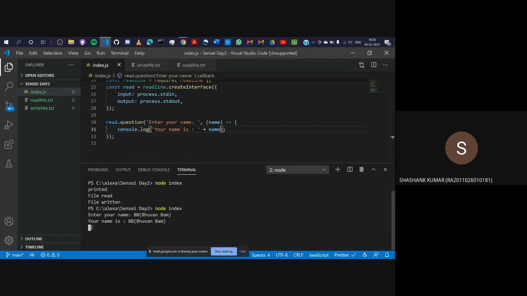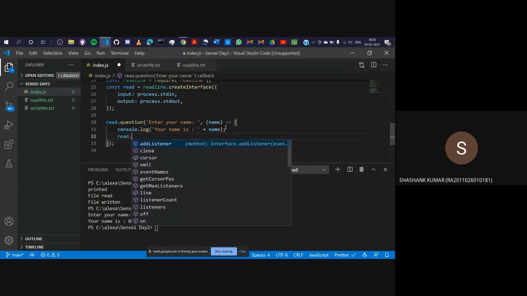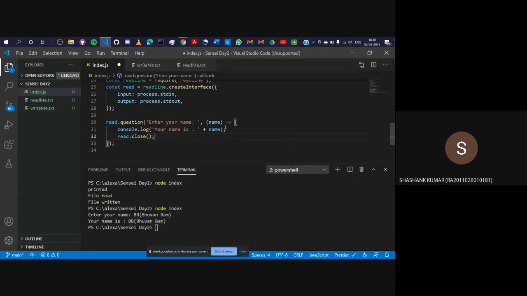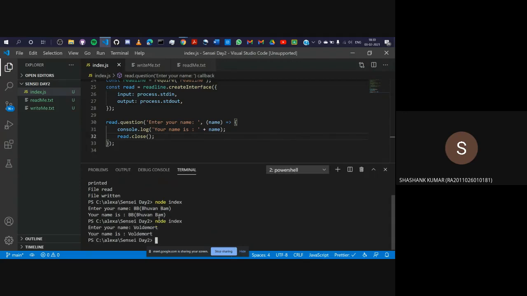Now you can see that it is still expecting an input, but we haven't given anything. So you need to close this readline module. So first Control C to terminate this, then I'll write read.close. This will close my readline module so that my terminal does not expect any more inputs. Let's run it again. And I'll enter my name again. Let's say Voldemort. I shouldn't say this out loud, but okay, your name is Voldemort. So this is how your readline module works.